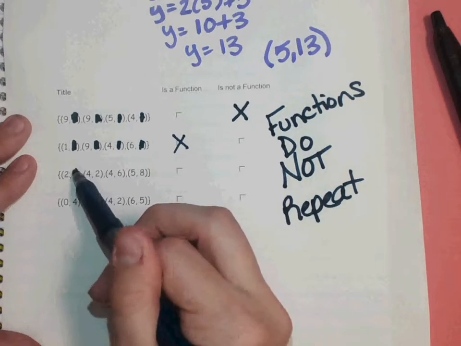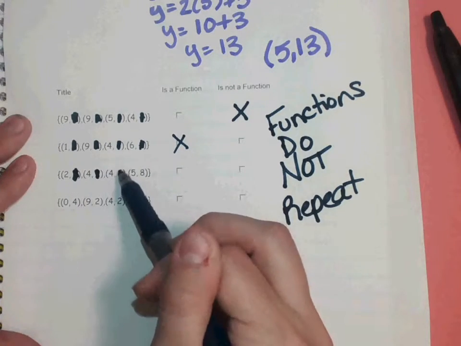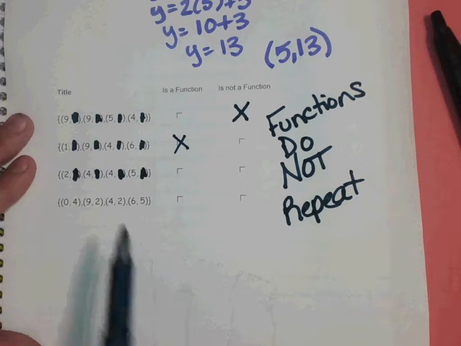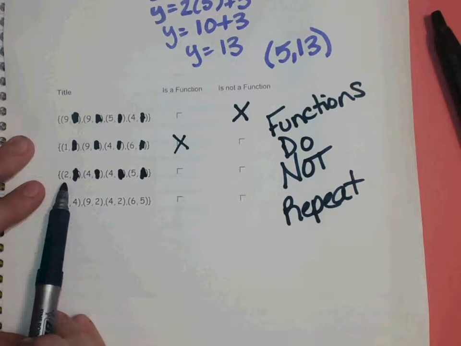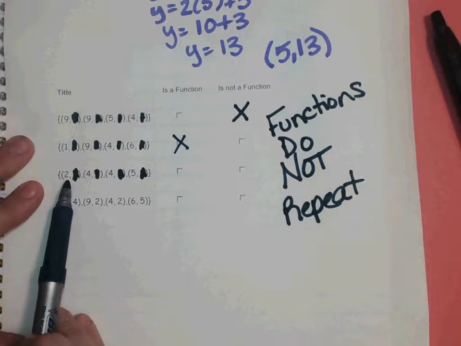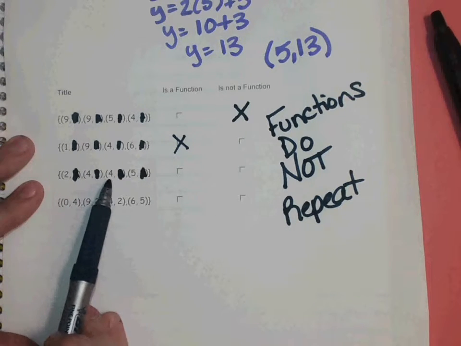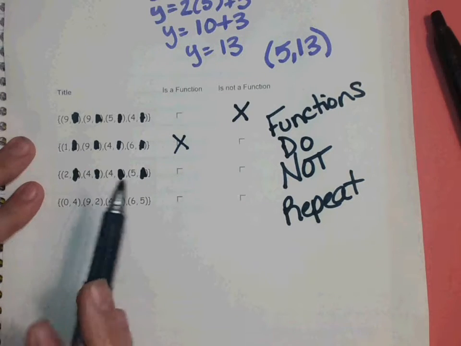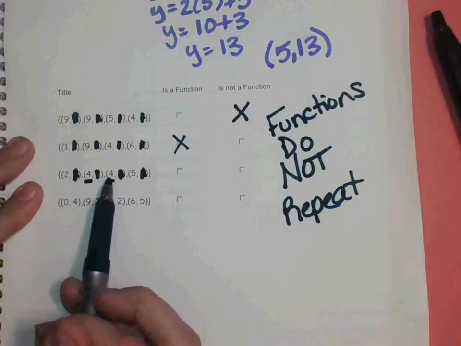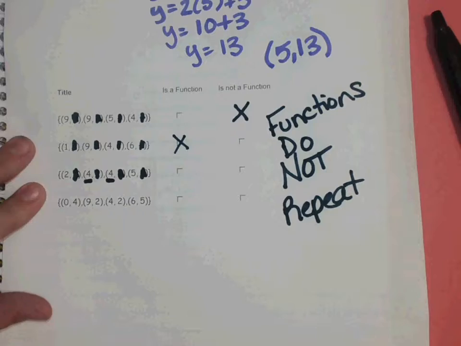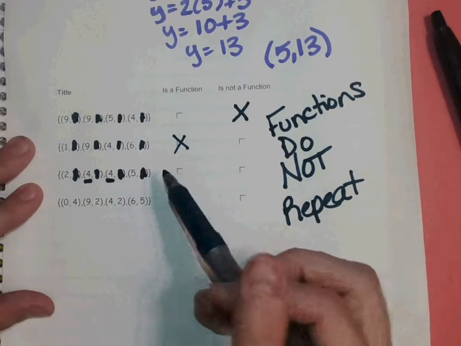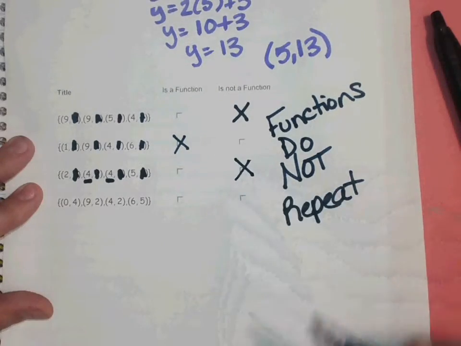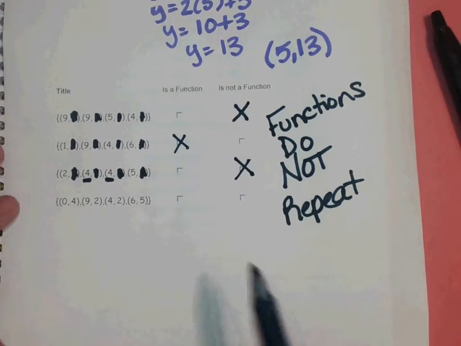So let's look at this third one. I always cross out those y's. It just helps me read them easier and not get distracted. So I've got 2, 4, 4, 5. Did I repeat? Yeah, the 4 is being used twice. That repeated, and I know functions do not repeat, so this one is not a function.